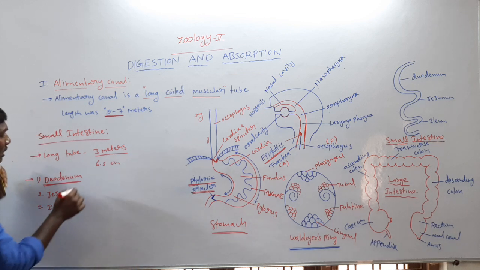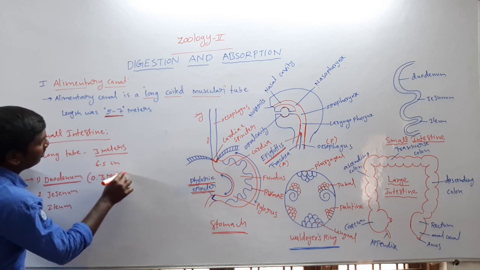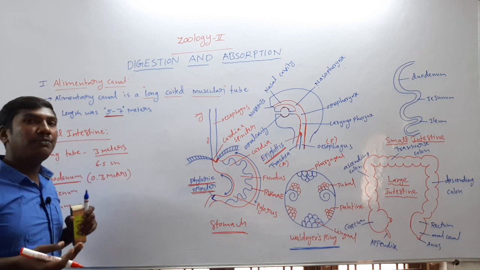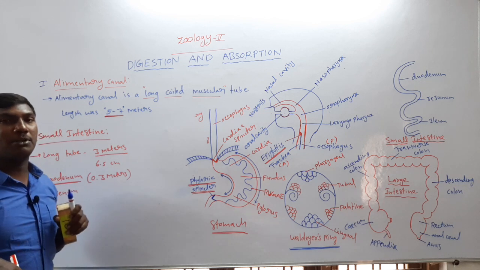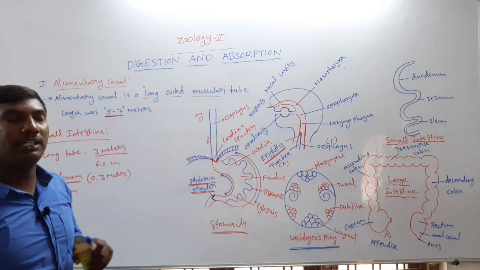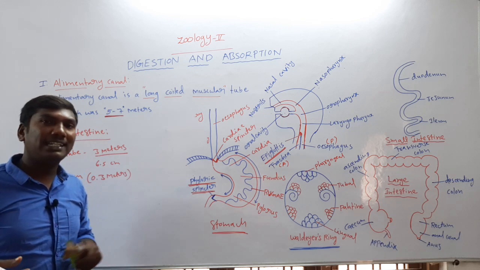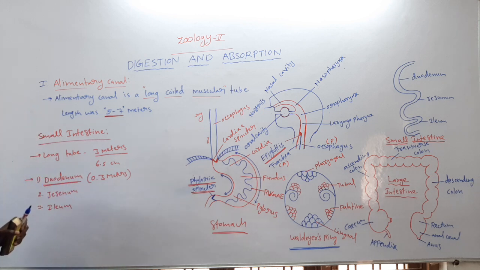The length of the duodenum is 0.3 meters. It receives chyme from the stomach. It also receives digestive enzymes from the liver and pancreas. So these are the duodenum.